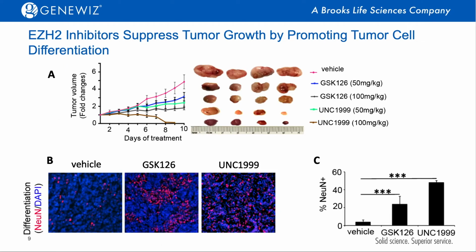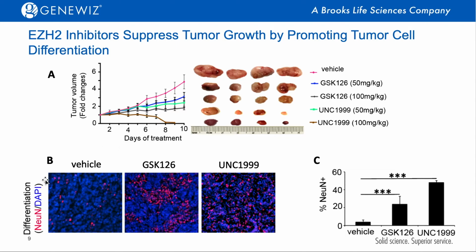And finally, we tested the efficacy of the EZH2 inhibitor in promoting tumor cell differentiation. As you can see here, this is a subcutaneous tumor model we generated using medulloblastoma cells, after treatment with EZH2 inhibitors such as GSK126 or UNC1999. After the treatment, you can see that the EZH2 inhibitors significantly repress the tumor growth, and the tumor size after the treatment was significantly reduced compared with the control.